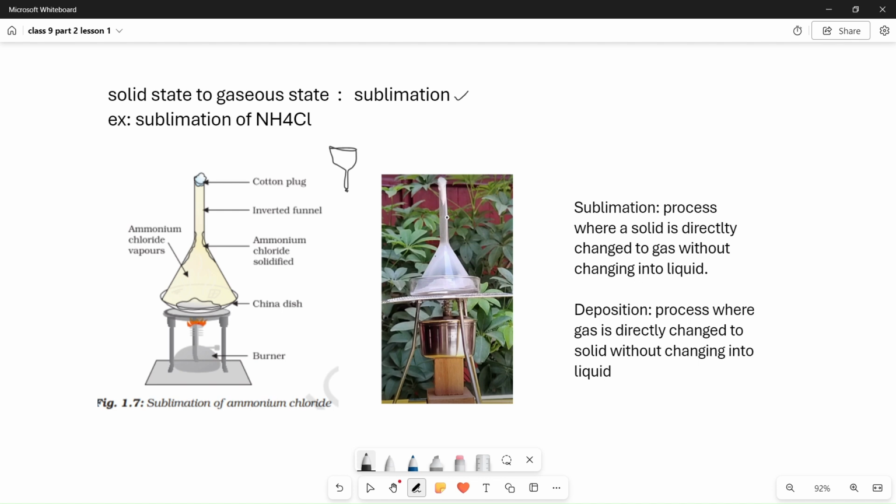At the same time, there is some condensation. When it cools, it is deposited again on the walls of the funnel. See the white deposition here, that is ammonium chloride. Again, the gas is directly converting into solid. Here you can see the ammonium chloride solidified. This is what is called solidification or deposition, mainly deposition: gas converting into solid without changing into liquid. This is the experimental activity of sublimation of ammonium chloride.